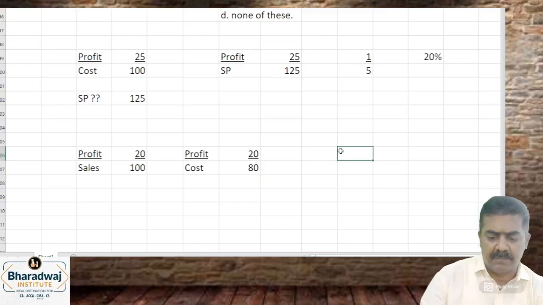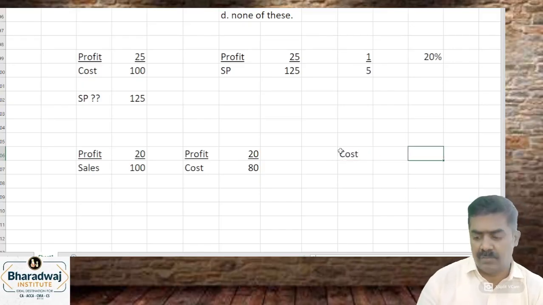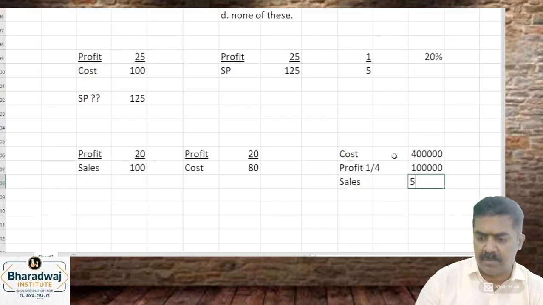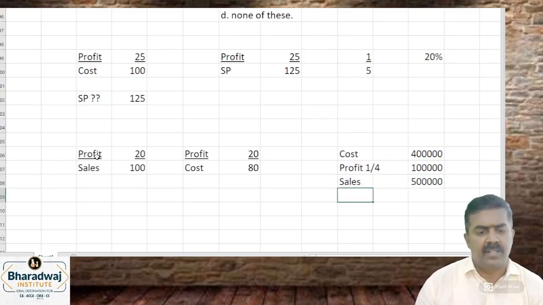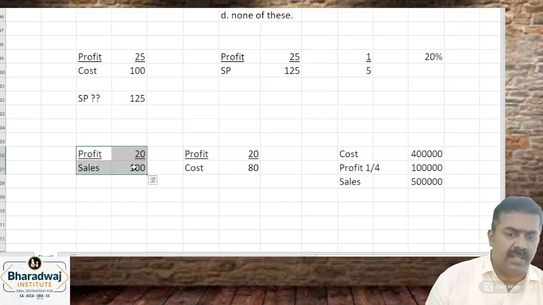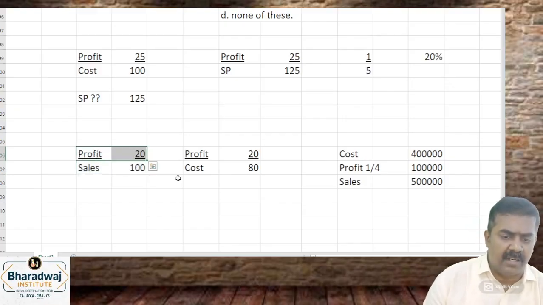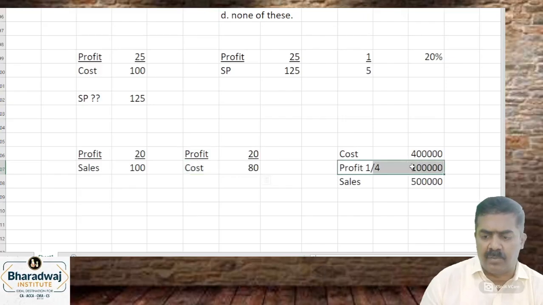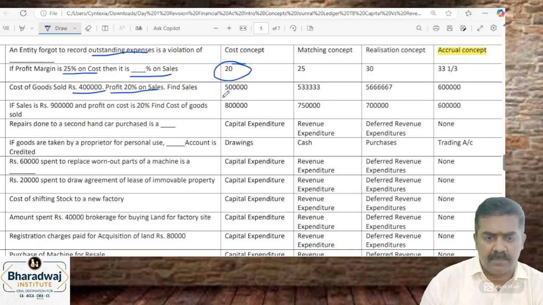What is the cost given? 4 lakhs. What is the profit margin? 20 by 80 is nothing but 1/4. 1/4 of 4 lakhs will be 1 lakh. Add it, and how much will sales be? 5 lakhs. Clear? Profit on sales 20%: if sales is 100, profit is 20, so cost is 80. So profit on cost is 20 by 80, one fourth. So sales will be 5 lakhs. What is the correct answer? 5 lakhs.